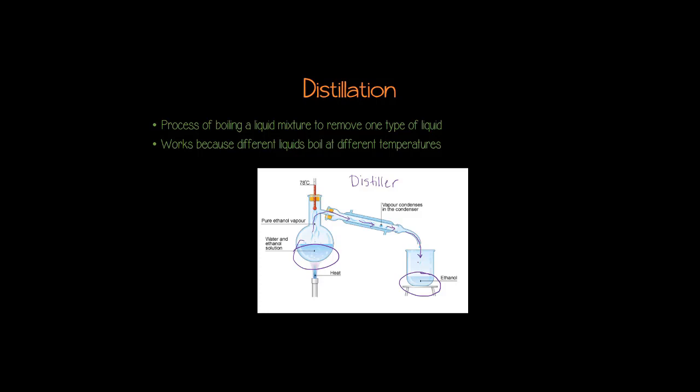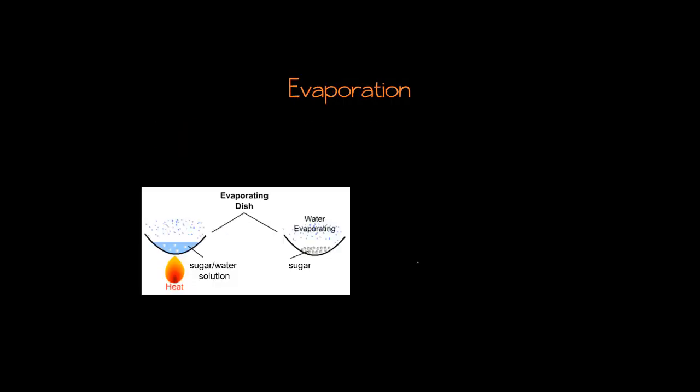Okay, our final tool is evaporation. And like distillation, evaporation is not a thing, but a process. In fact, evaporation and distillation both work with heat. So evaporation is a tool that we use to separate solutions where one part of the solution is liquid, like water, and the other part is a solid, like salt or sugar.